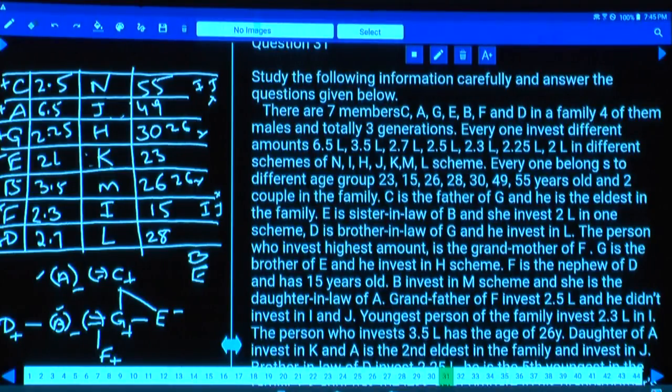Yes, write down this final arrangement. C, A, G, B, E, F, D. And 2.5, 6.5, 2.25, 3.5, 2 lakh, 2.3 and 2.7. And what is the order here? N, J, H, K, M, I, L. And the ages 55, 49, 30, 23, 26, 15 and 28.